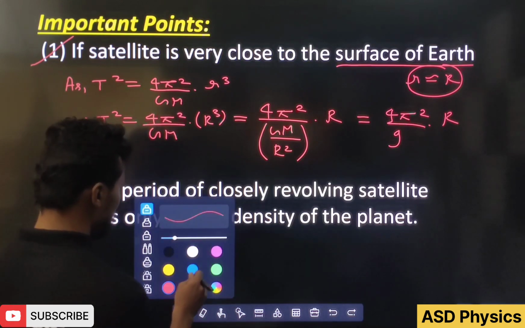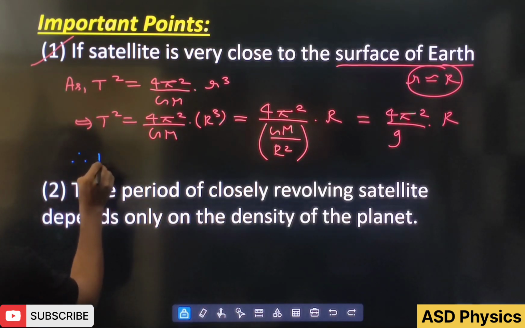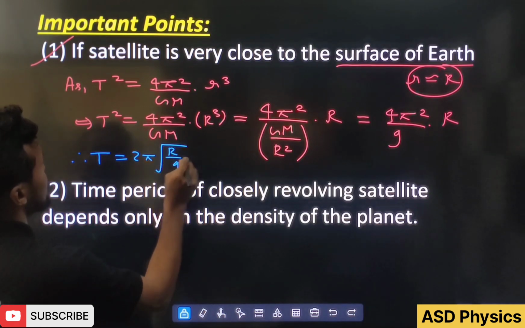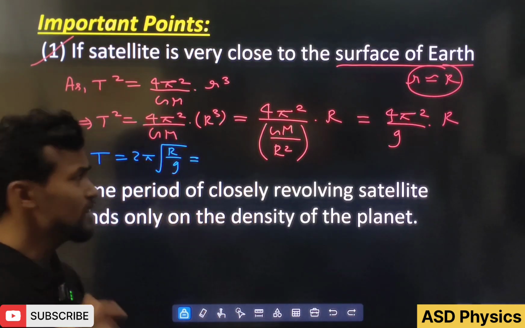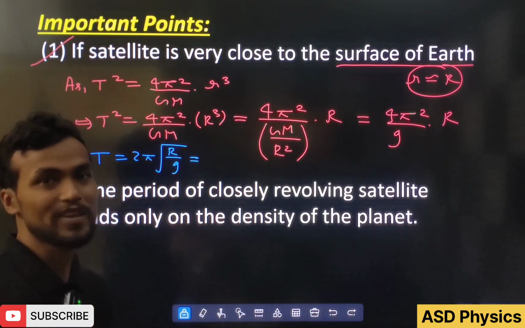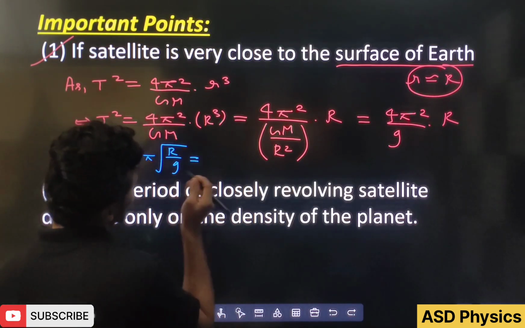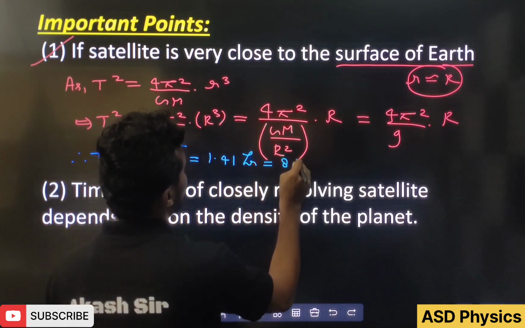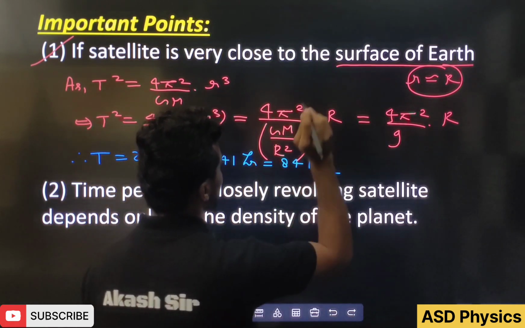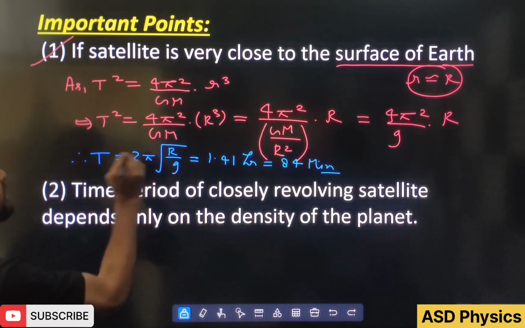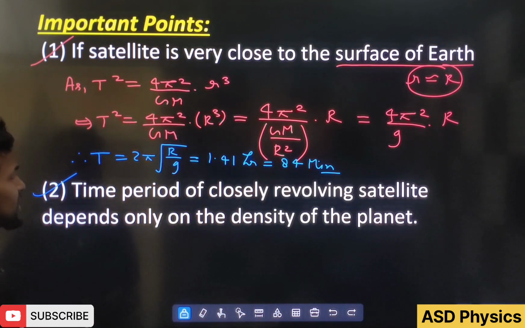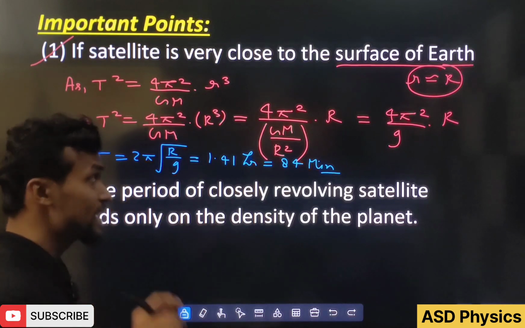That means if I take the time period here, T will come 2 pi root R by g. And if we take the earth, that means R value, as I told, 6400 kilometer, small g 9.8 meter per second square, this used to come 1.41 R or 84 minutes. Please remember that directly. This expression is very, very important. Number of places it will come.